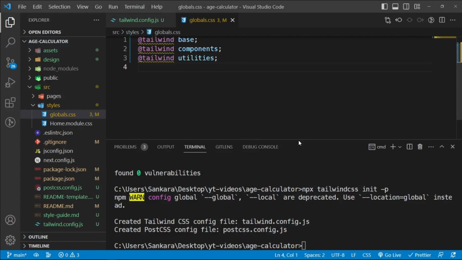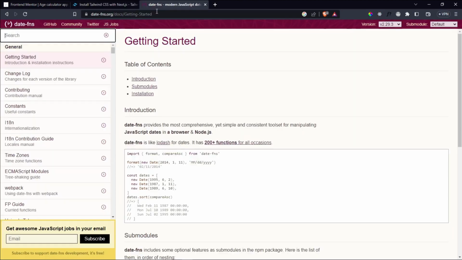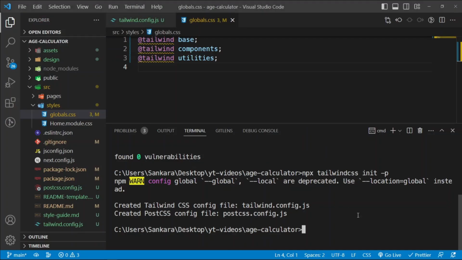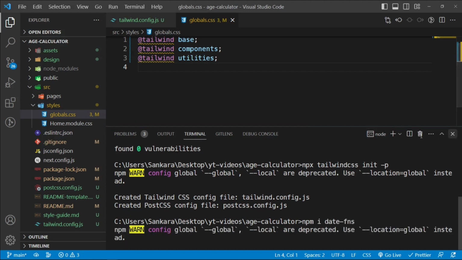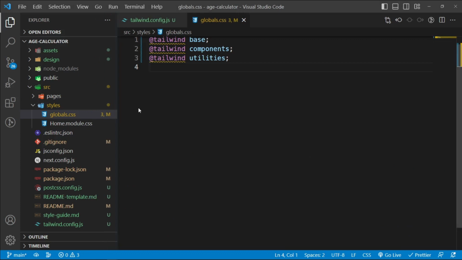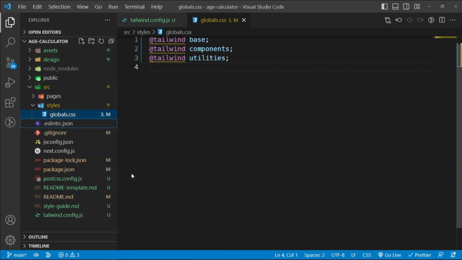But before I run our dev server, let's go ahead and install date-fns as well, because we know that we're going to need it. So I'm going to say npm install date-fns. And then now we can begin to structure this. We are not going to be using the home module CSS, so just right click and delete this file.